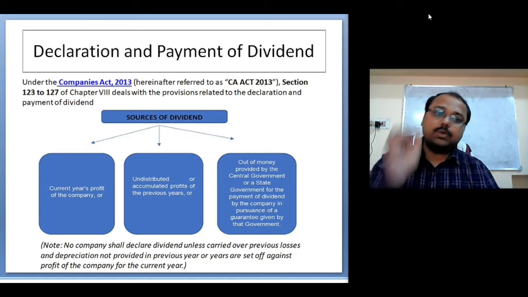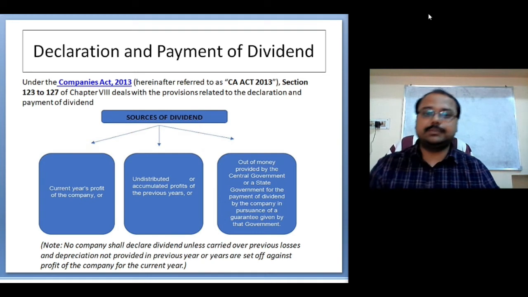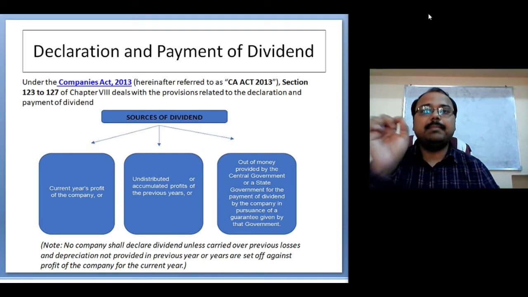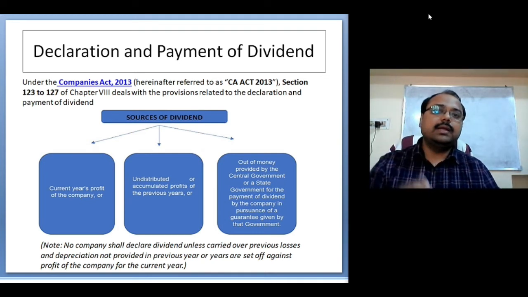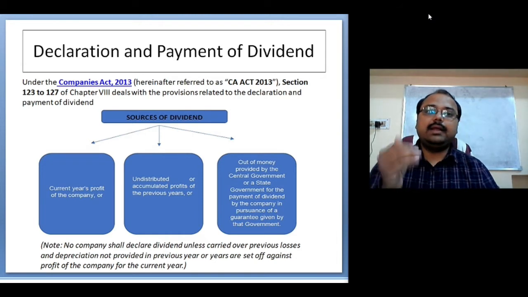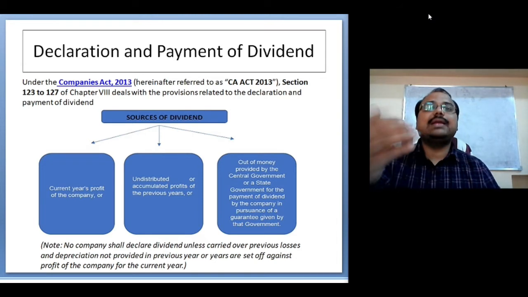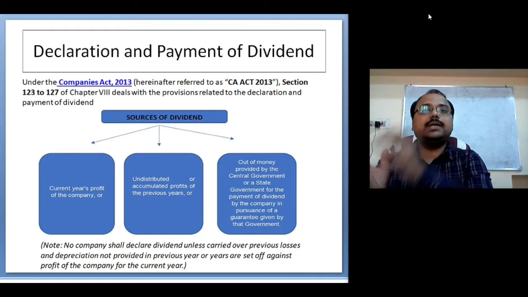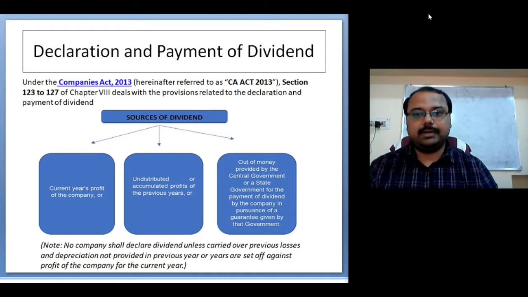If the shareholders give their approval, from the day they give their approval it becomes a declared dividend. So the proposed dividend is converted into a declared dividend, right?